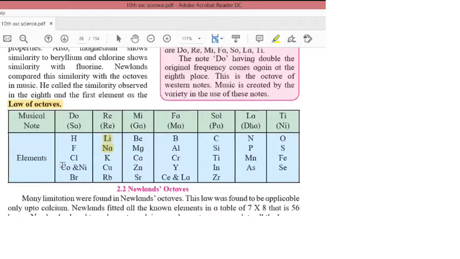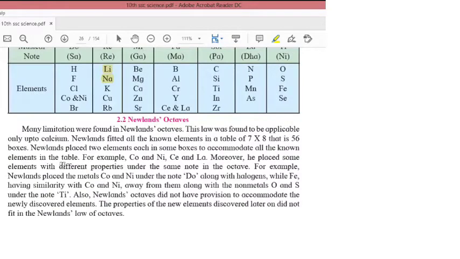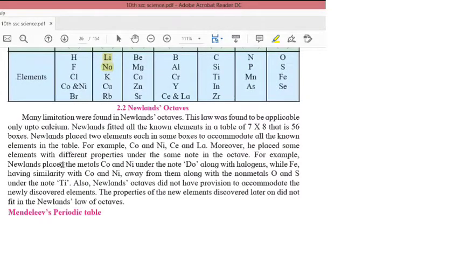Now, what were the limitations of Newlands' octaves? Many limitations were found. This law was found to be applicable only up to calcium. So, the question can come: the law of octaves was applicable only up to which element? Till calcium only.